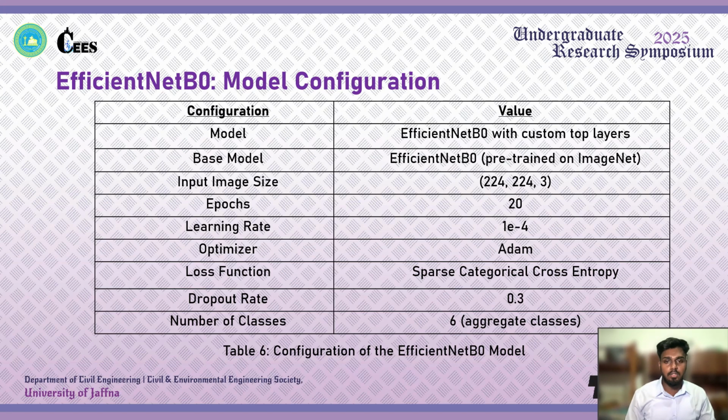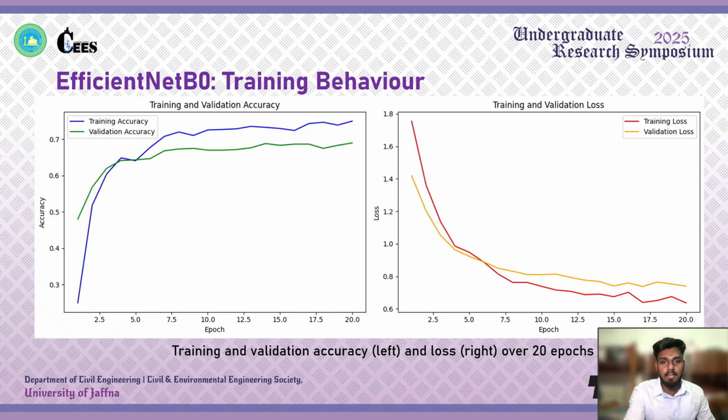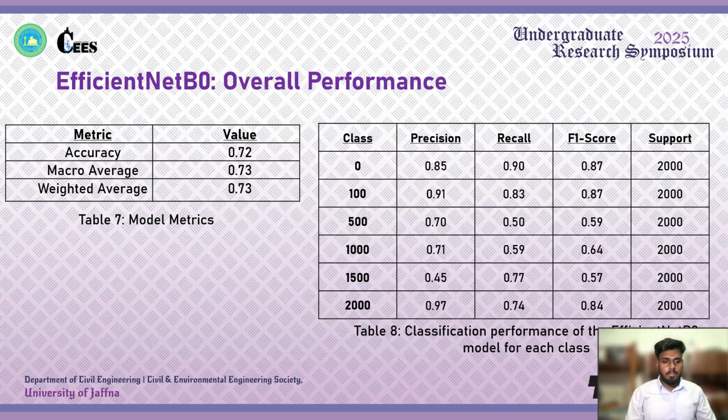Now let's move on to the EfficientNet B0 model. This is the EfficientNet B0 model configuration. EfficientNet B0 was tested under the same setup as the ResNet 50 model. The training and validation curves for EfficientNet B0 were stable, so there is no overfitting identified. This EfficientNet B0 model achieved an accuracy of 0.72, which was slightly lower than the ResNet 50 model.